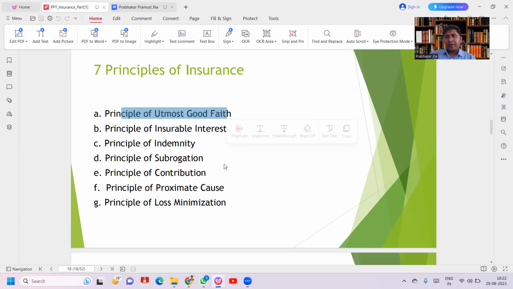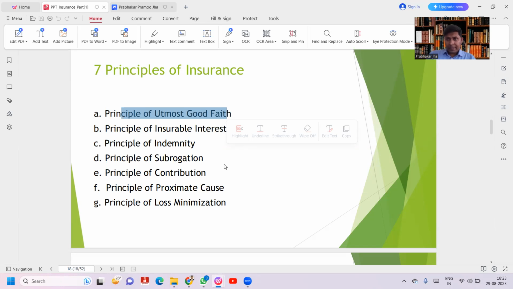A husband has an insurable interest in the life of his wife. A wife has an insurable interest in the life of her husband. Parents have an insurable interest in the life of their children. Children have an insurable interest in the life of their parents. So this is natural.